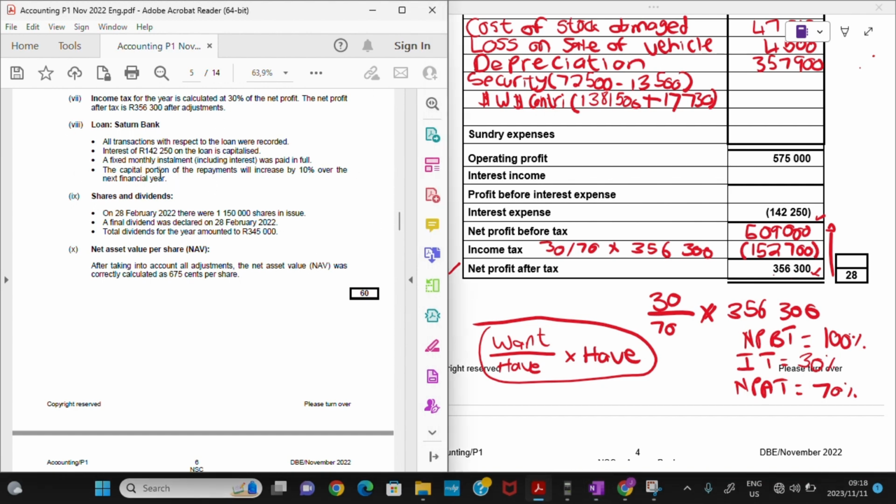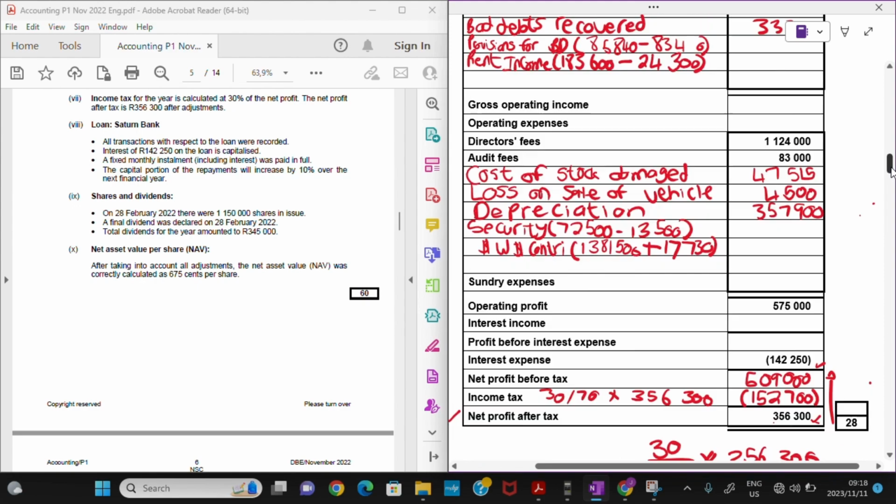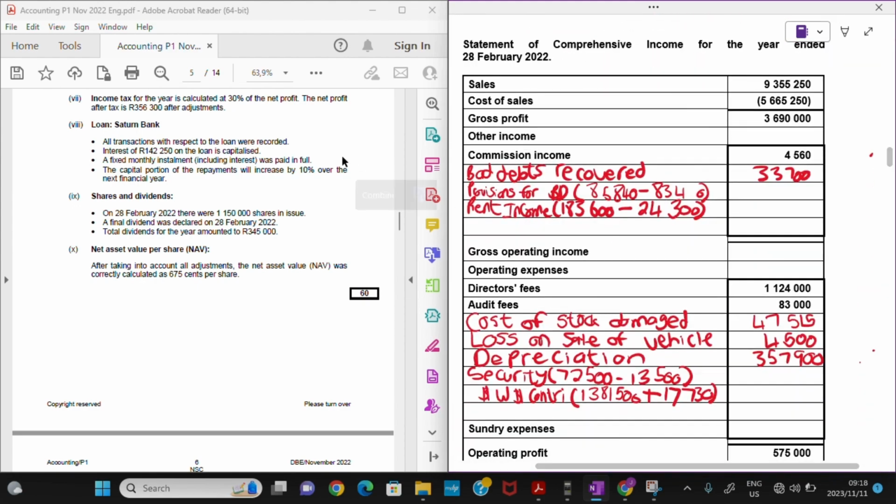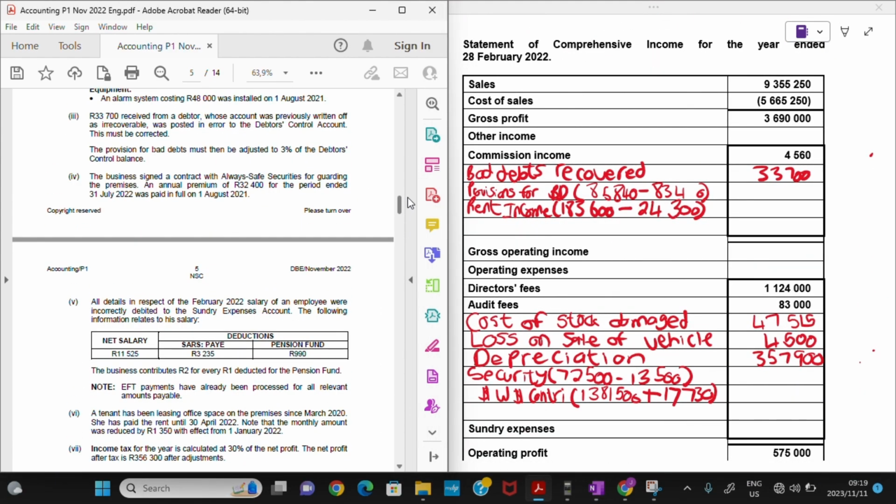And in terms of shares and dividends, they have nothing to do with our statement of comprehensive income, as well as net asset value per share, because that would be made up by my ordinary shareholders' equity over my number of shares issued. So I think everything we are basically done in terms of our adjustments, right? So we just have to complete our statement of comprehensive income.